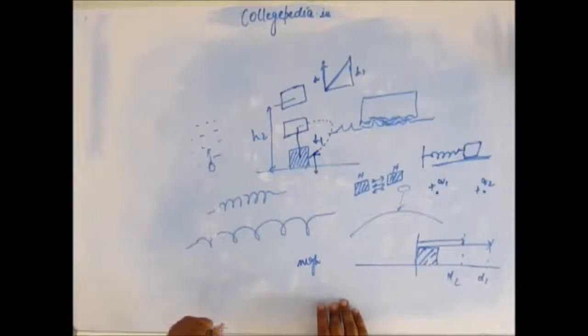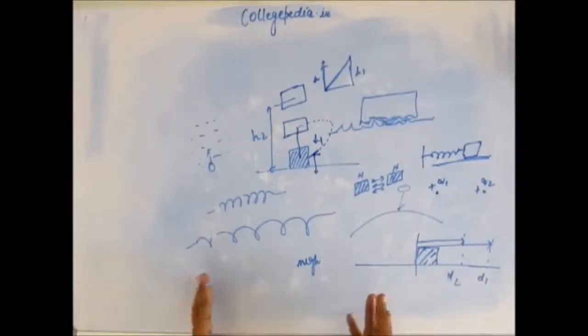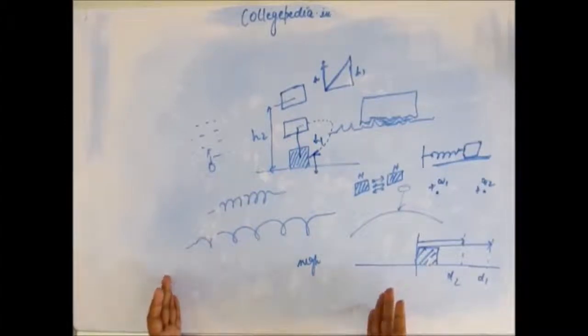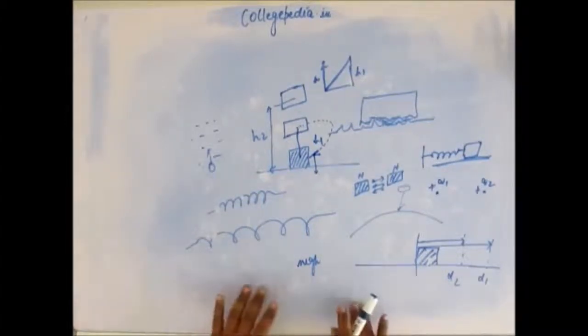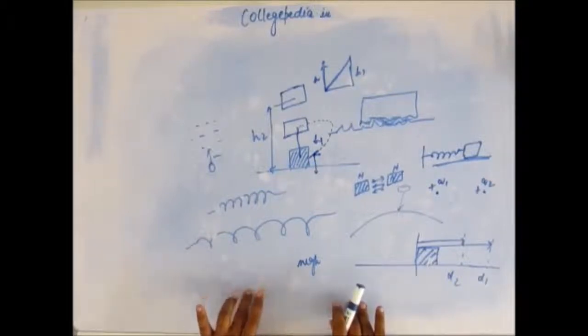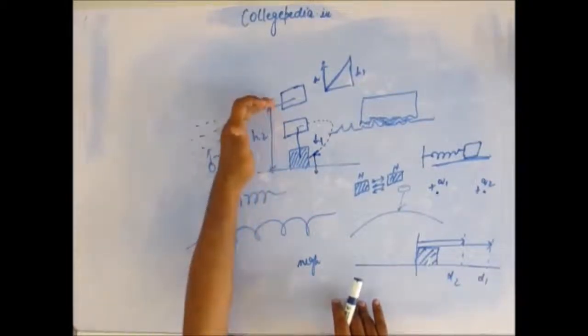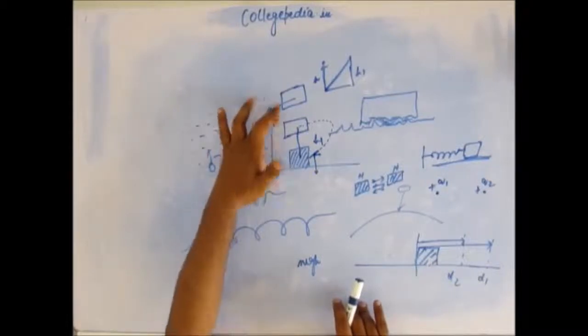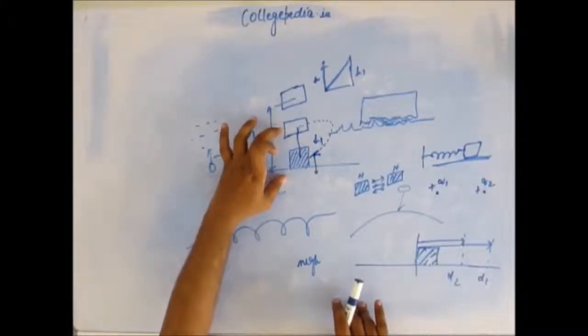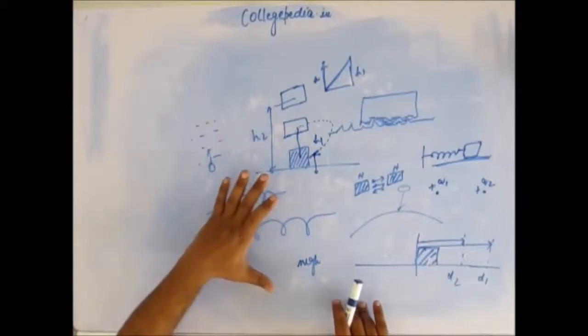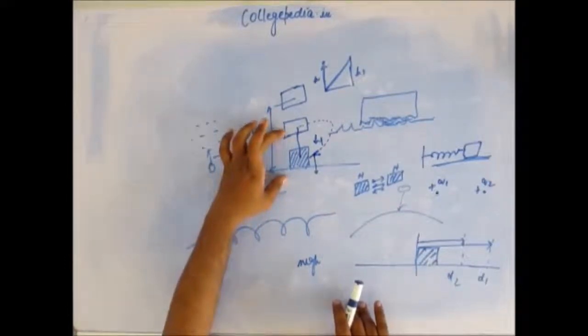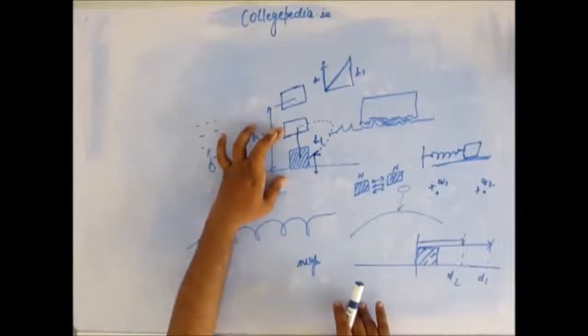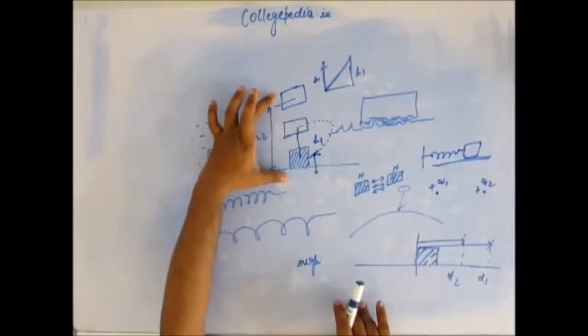The other thing that comes out of it is that the mechanical energy, kinetic energy plus potential energy, remains conserved in a field where there are only conservative forces acting. For example, when you lift this block up to a certain height, and then the block comes down to a certain height, the potential energy at this point is fixed. That was point number one. The potential energy is fixed. Whatever energy it has at this point, it cannot have any other potential energy than that, because potential energy at a given height would be fixed. Potential energy at this given height would be fixed as well.